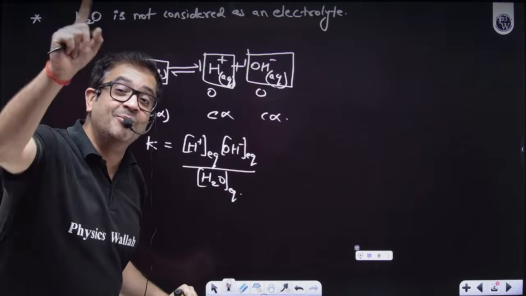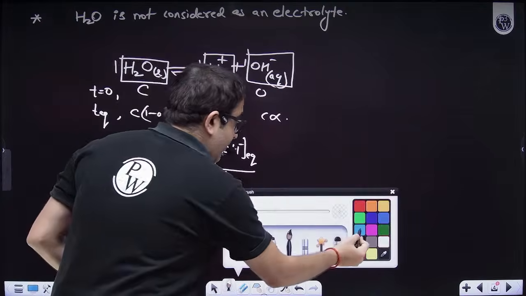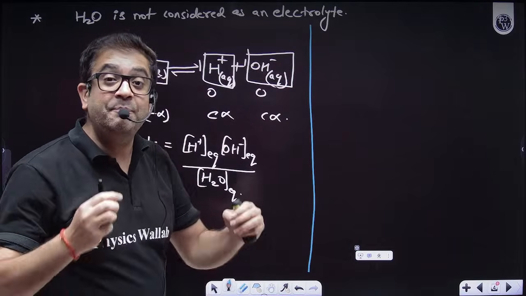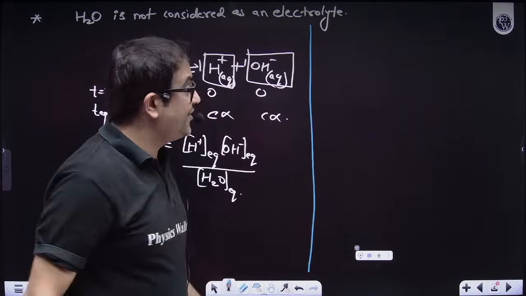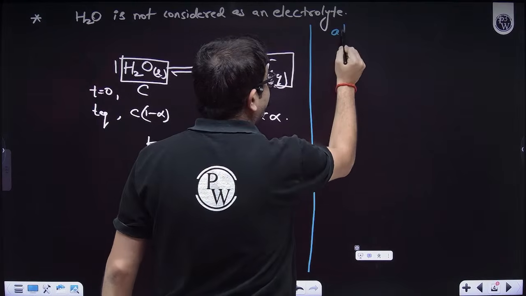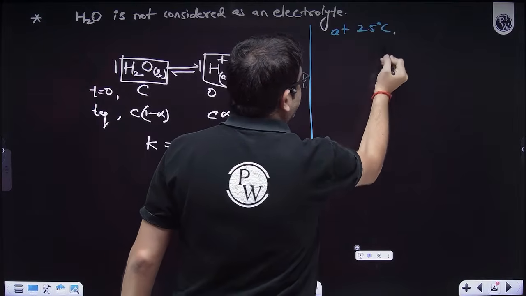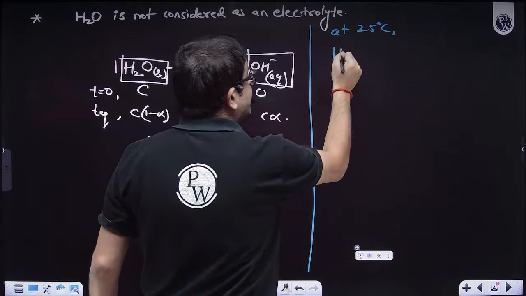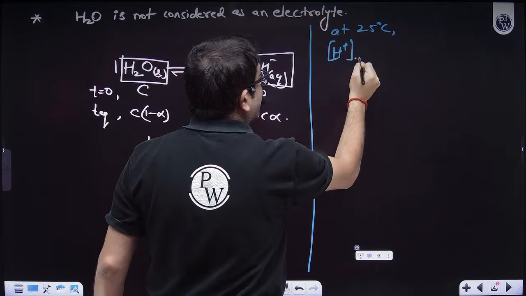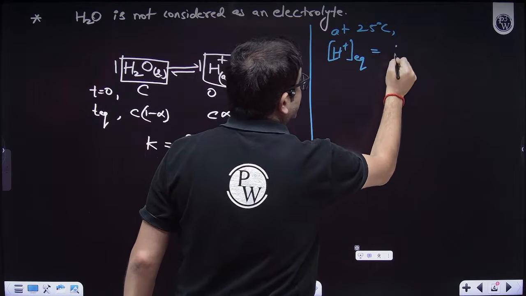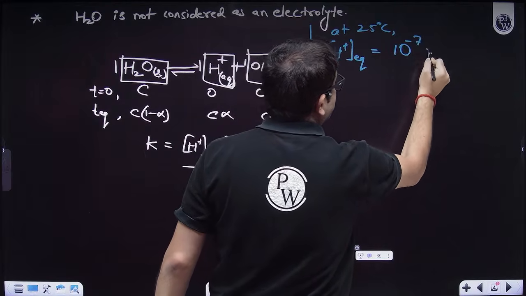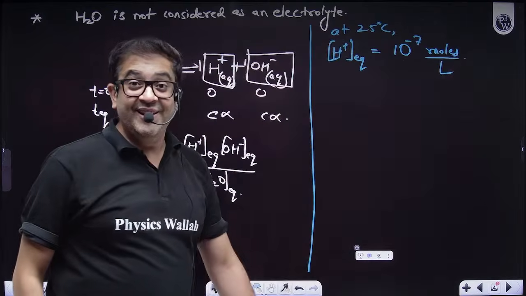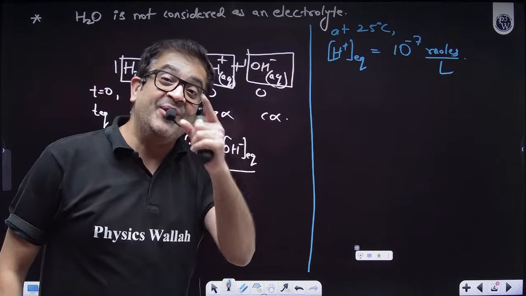Now let us go to Mother Nature. So in order to prove it, we have gone to Mother Nature and we have seen the pH, the H plus ion concentration of water. So at 25 degrees Celsius, probably the room temperature, the H plus ion concentration given by water at equilibrium is nothing but 10 raised to the power minus 7 moles per liter. Sir, is this an experimental value? Yes. And technically you even know this value.